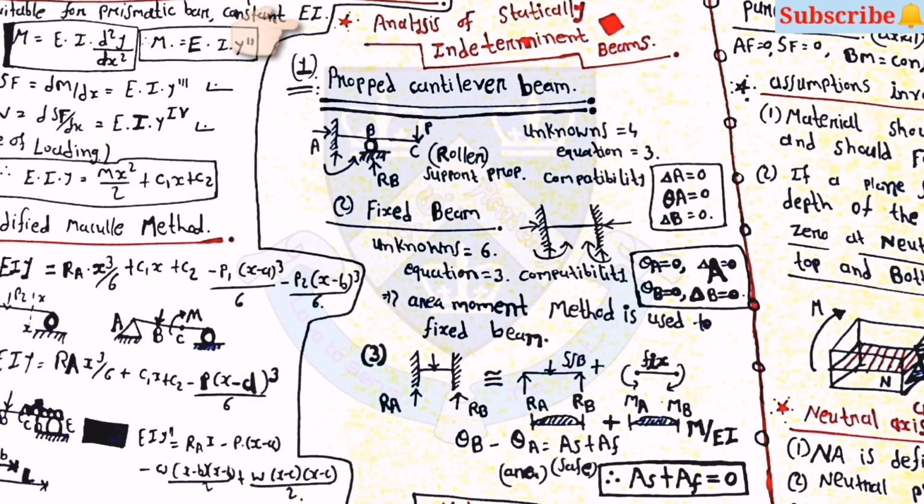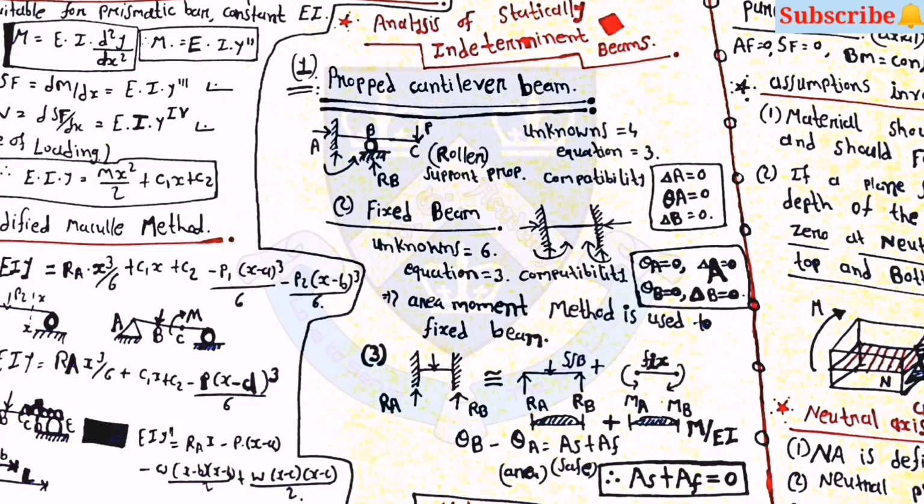Then after that, analysis of statically indeterminate beams. The first one is the propped cantilever beam. For this type of beam, unknowns are 4 and equations are 3. So you can use the compatibility conditions: delta A is equal to 0, theta is equal to 0, and delta B is equal to 0.